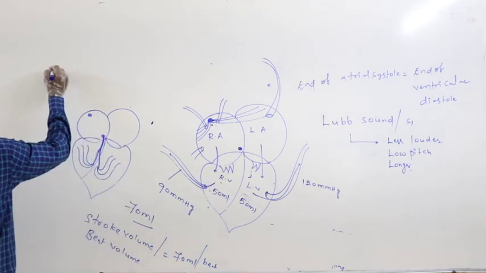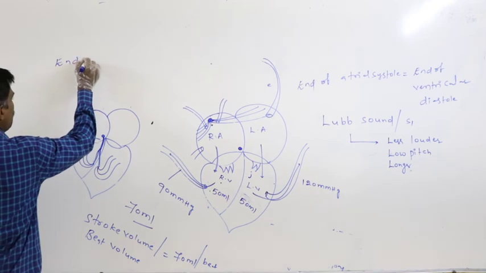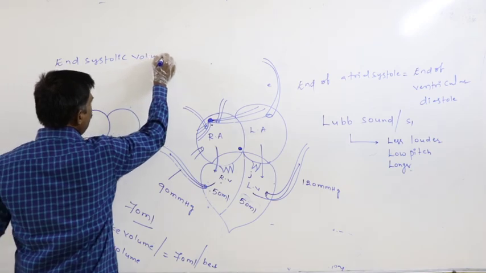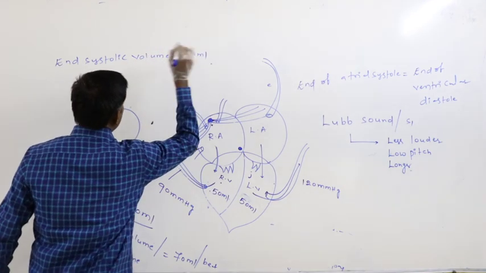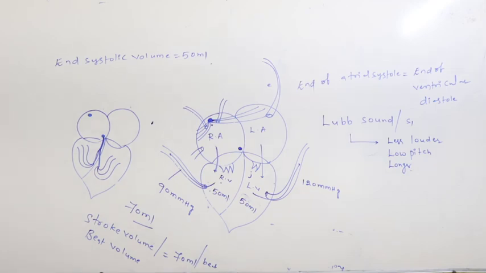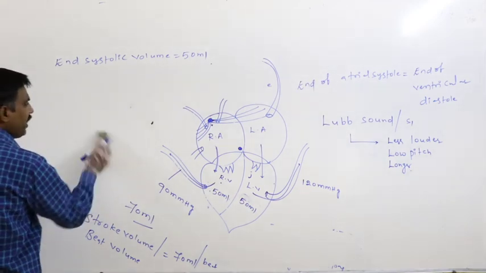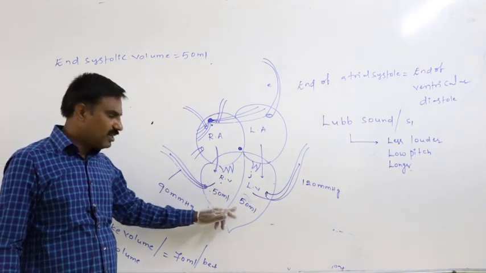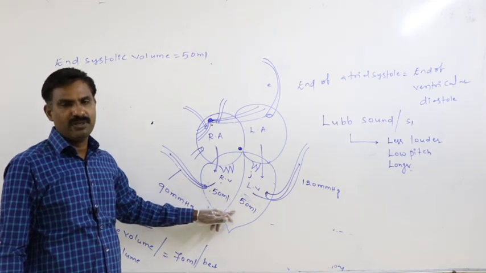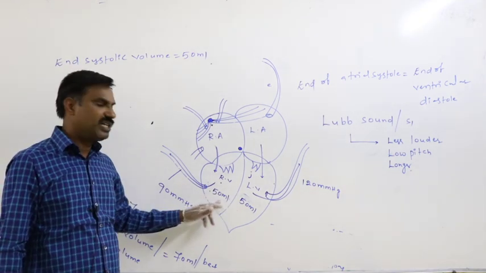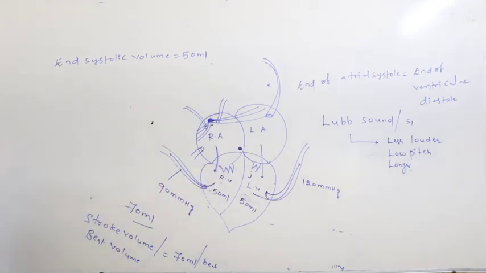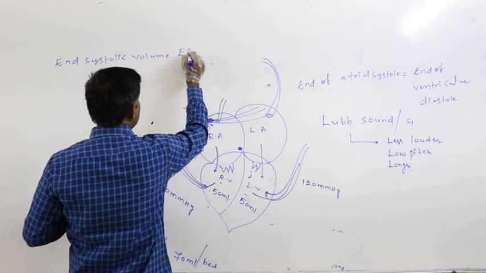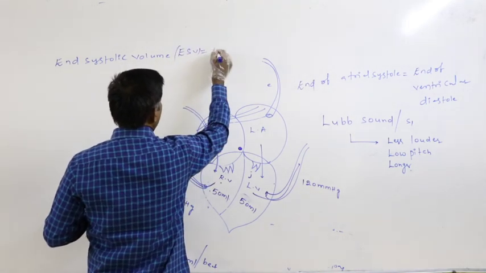That is said to be the end systolic volume, equal to 50 ml, that is the ESV. End systolic volume is only 50 ml. End systolic volume is nothing but the volume of blood retained in each side of the ventricle at the end of ventricular contraction. That is ESV equal to 50 ml.